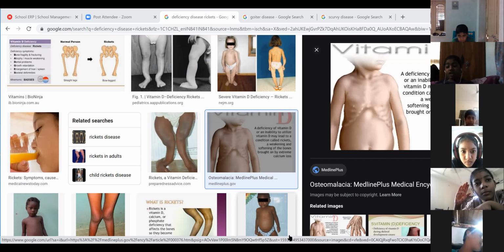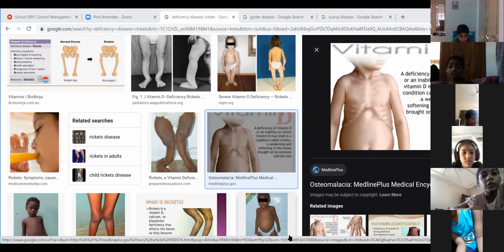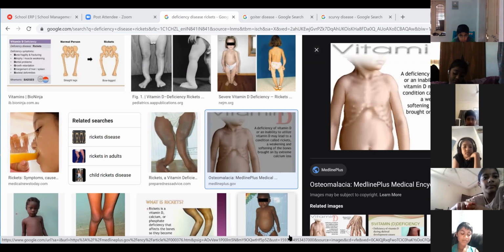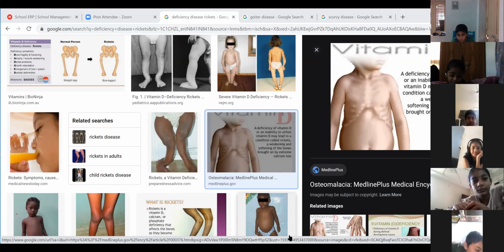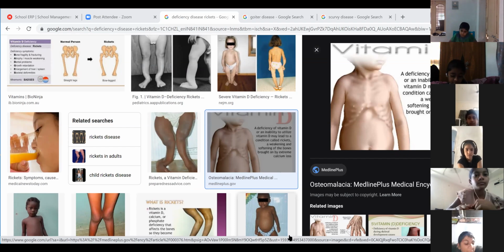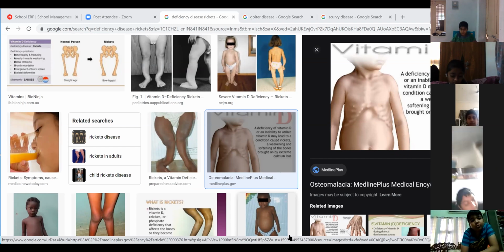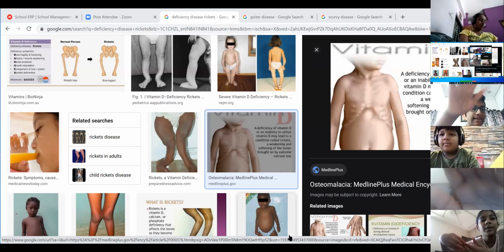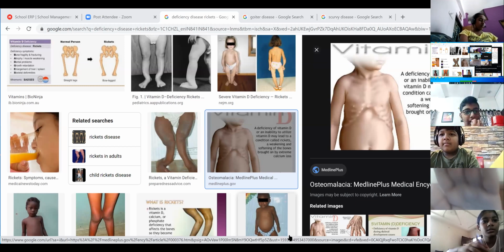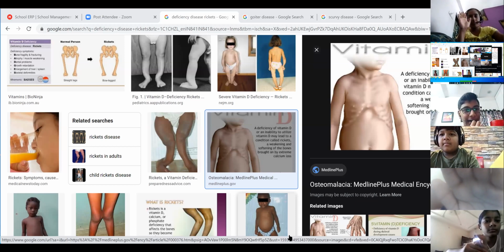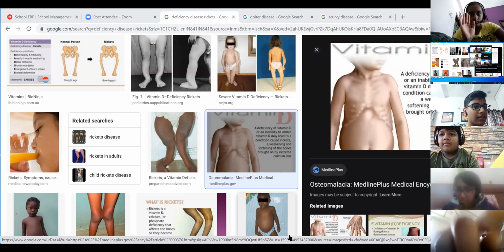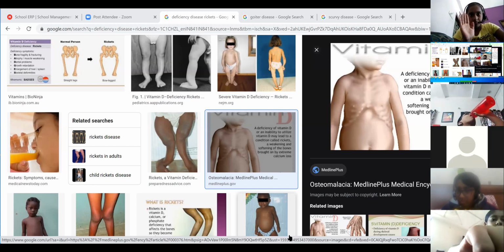Yes, Devishi. Ma'am, the bones will be very weak and their legs will be crossed. Okay, bones will become weak and their legs will become curved. And how will the chest appear? Ma'am, like a pigeon's chest. Okay, it will appear like a pigeon chest, protruding out. And how will be the skull?